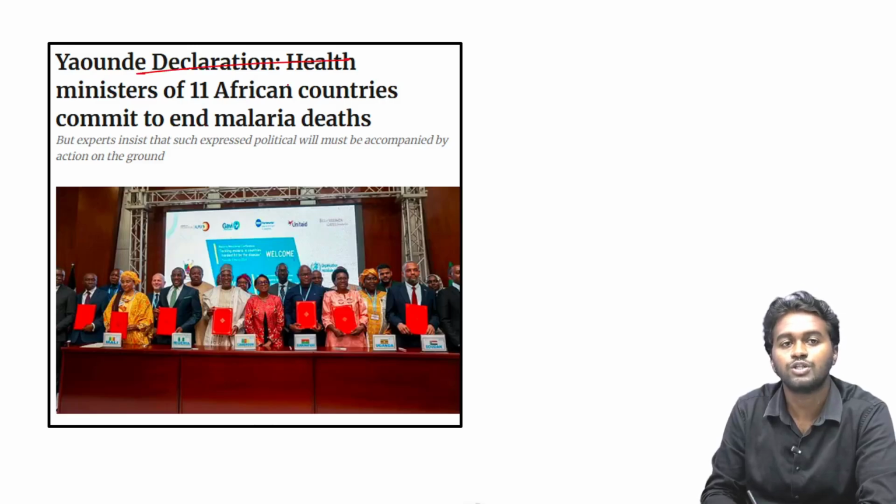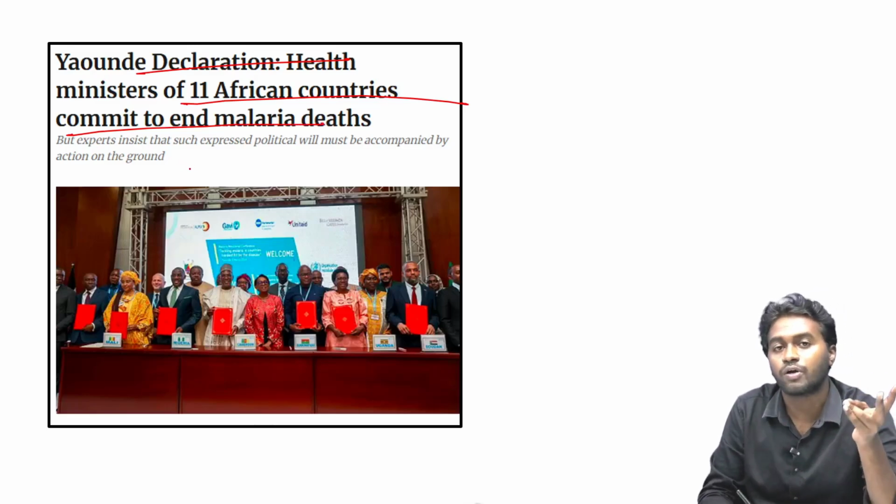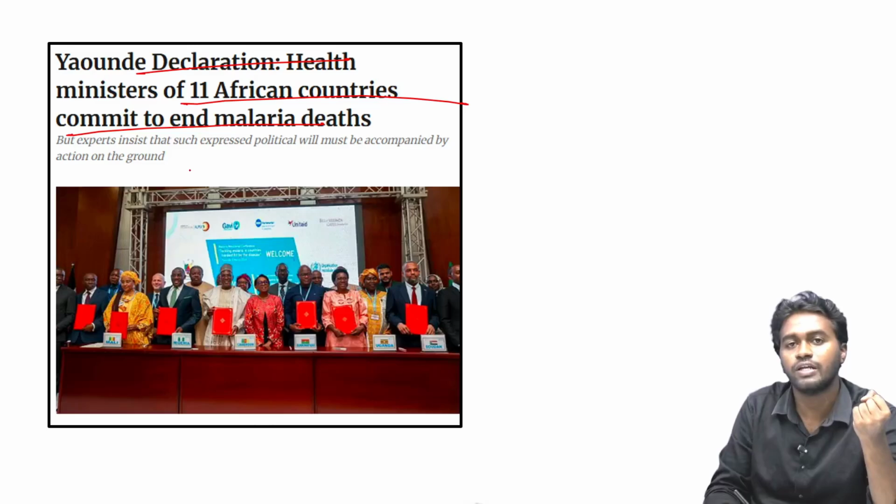It was an initiative of nearly 11 African countries. The health ministers from these countries, including Chad, Burkina Faso, Mali, Niger, Nigeria, participated in this meeting, and the outcome of this meeting was the Yaoundé Declaration.